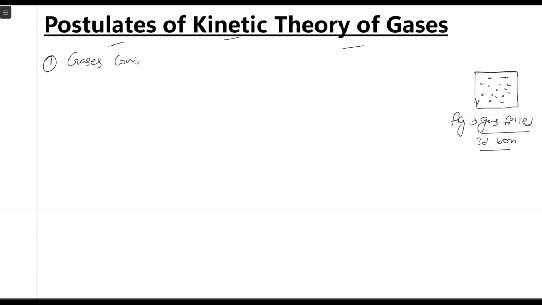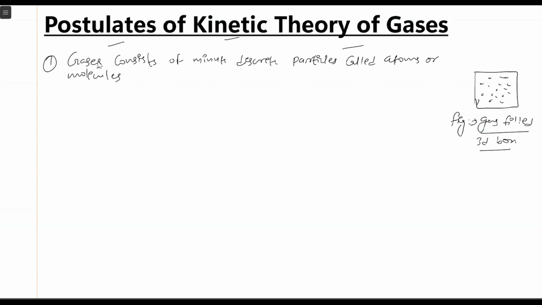gases consist of minute, discrete particles called atoms or molecules.